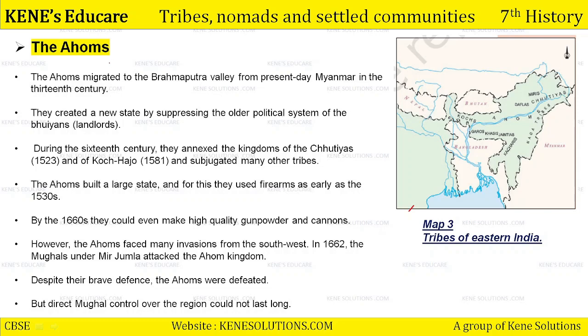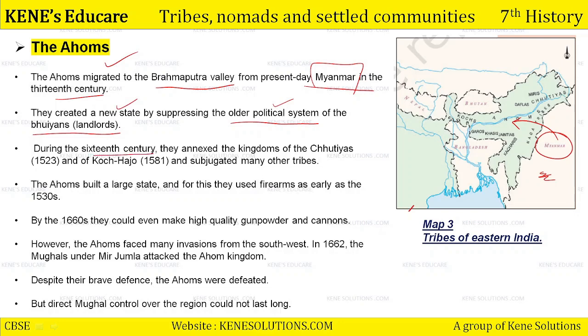Alright, children, now talking about the most important tribal group, the Ahoms. The Ahoms migrated to Brahmaputra Valley from present day Myanmar in the 13th century. Myanmar आज एक country है, right? Myanmar, this region. They migrated from this region to the Brahmaputra Valley. Okay? They created a new state by suppressing the older political system of the Bhuyans. वहाँ पे लैंडलॉर्ड्स रहते थे जिन्हें भुयंस कहा जाता था. And when Ahoms migrated to this valley region, they suppressed the Bhuyans. They suppressed the older political system and established their new state.